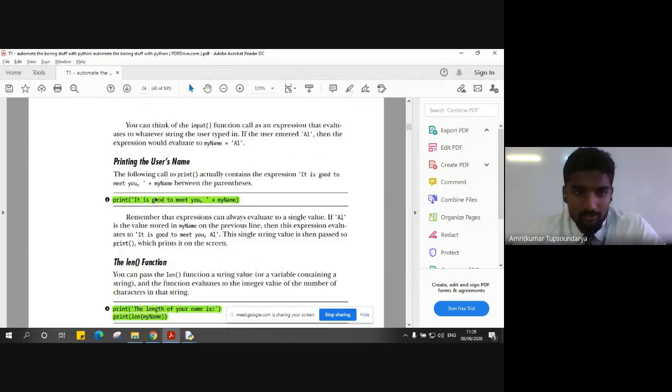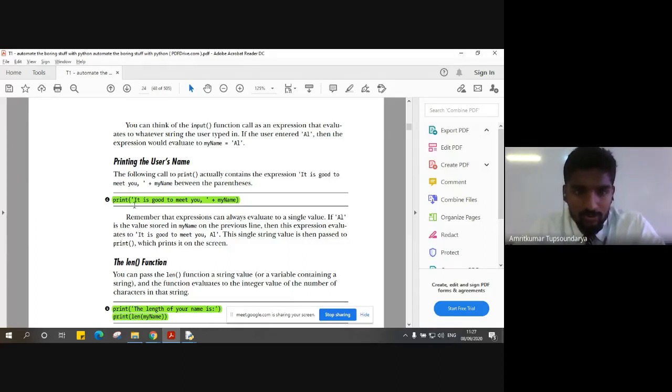So printing the username, once we have the username entered using the input function, the fourth line says print, it is good to meet you. And you can see here that after good to meet you, there is a single quote, which is a closing quote. And after that, we have a plus operator followed by the placeholder myName. If I give single quotes to myName also, then myName will be printed as it is, as a string. But we want to output the data stored in myName. That's why we are giving the name as it is, right?